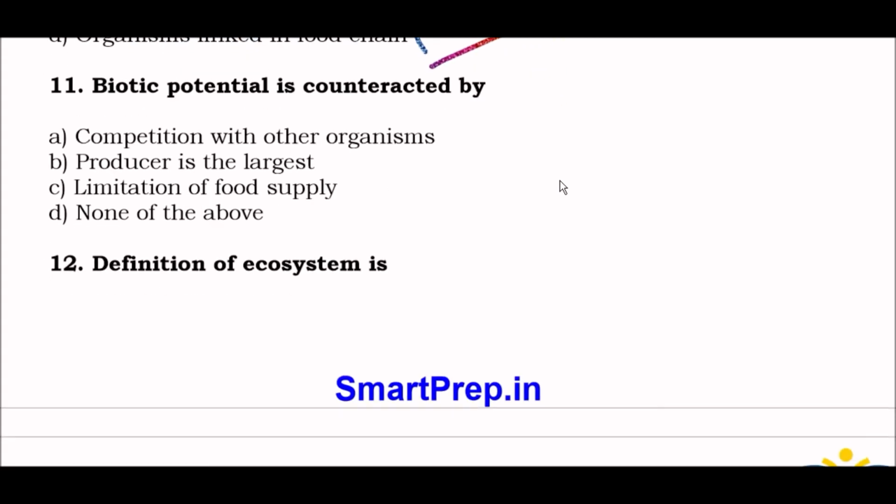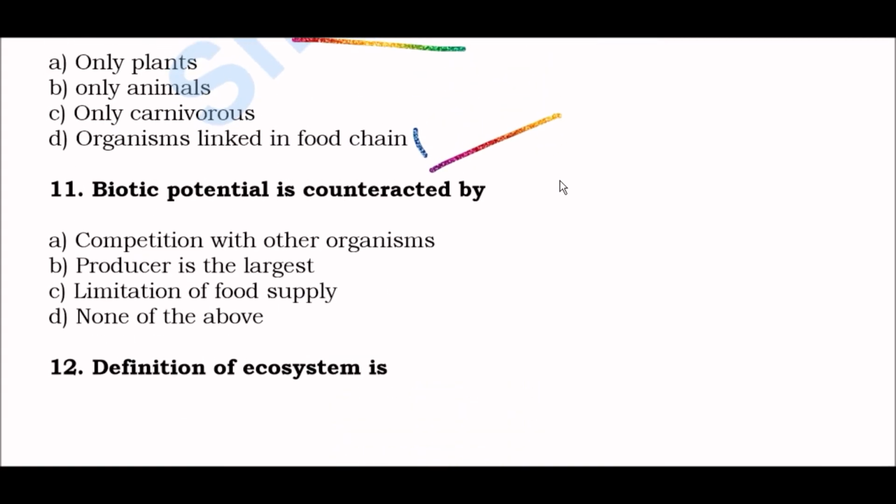Next question. Biotic potential is counteracted by option A, competition with other organisms, option B, predators, option C, limitation of food supply, option D, none of the above. Right answer is option D, none of the above. Okay. So biotic potential is counteracted by not A, not B, and not C.